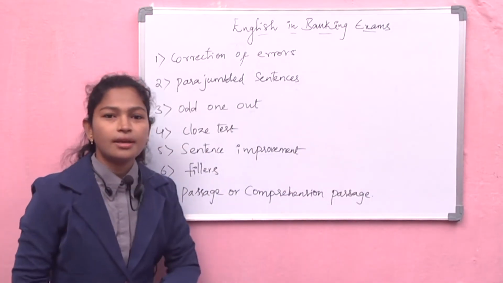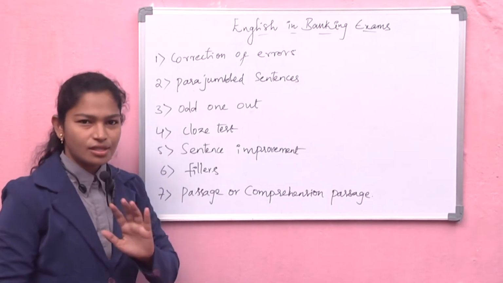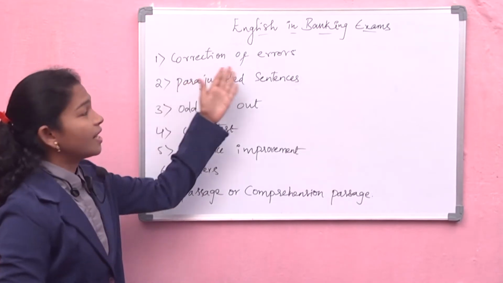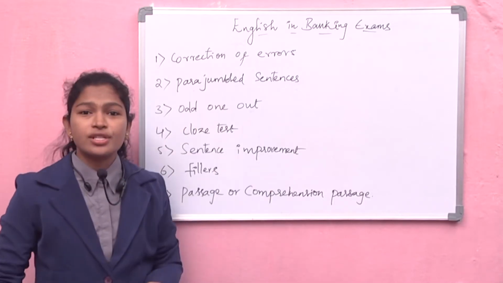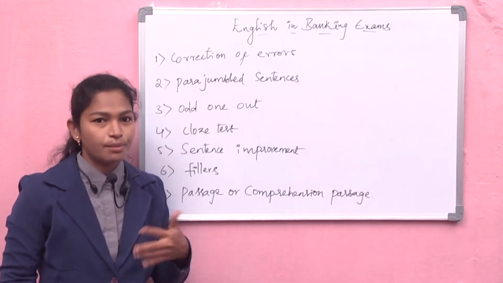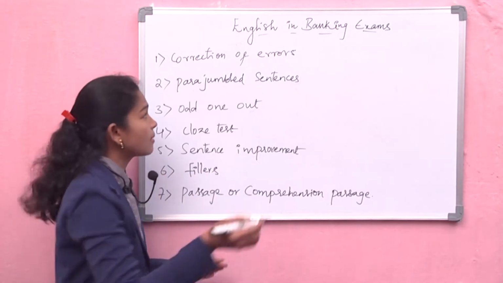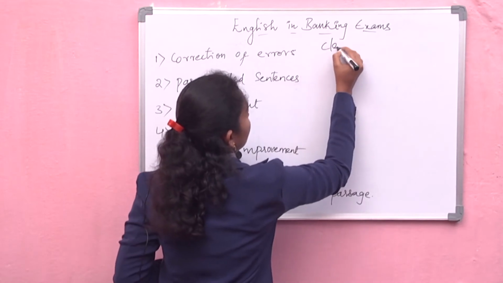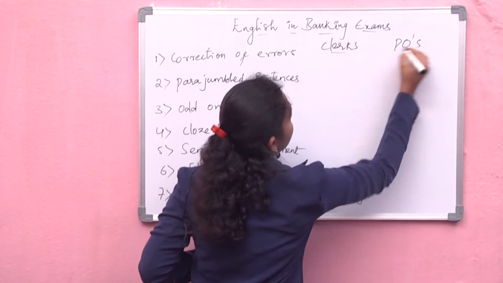Now we'll see how many marks we get for these topics in banking exams. Correction of errors: the number of questions may be different for clerk exams and PO exams in banking, so we'll see both. Here are clerks, and this is for POs.